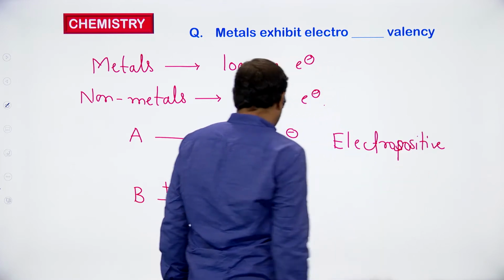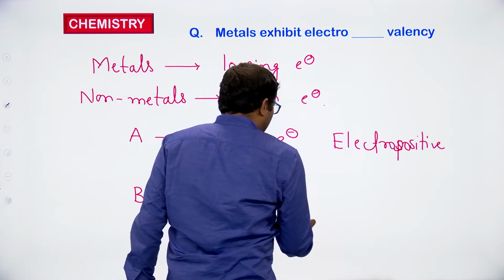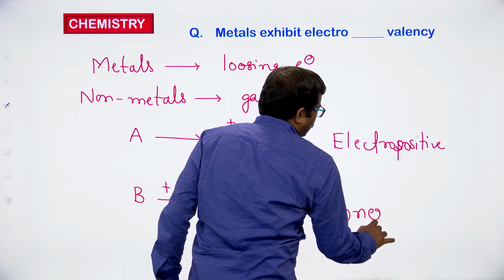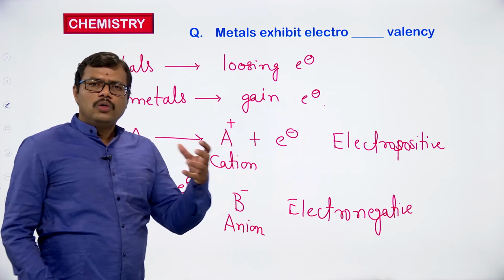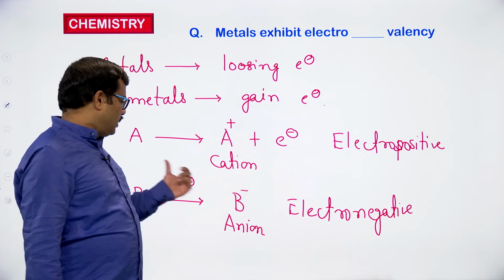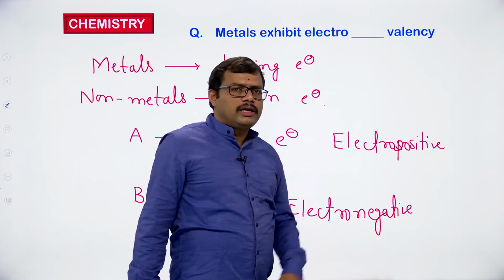The species gaining the electron and converting into an anion with a negative charge is called electronegative. The element which loses the electron is called an electropositive element, and the element which gains the electron is called an electronegative element.